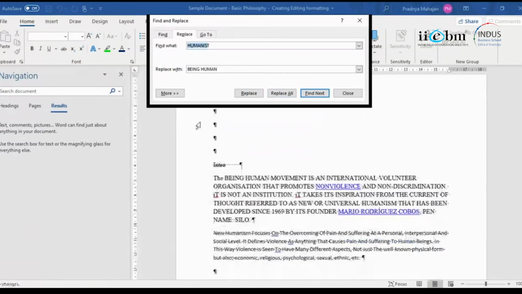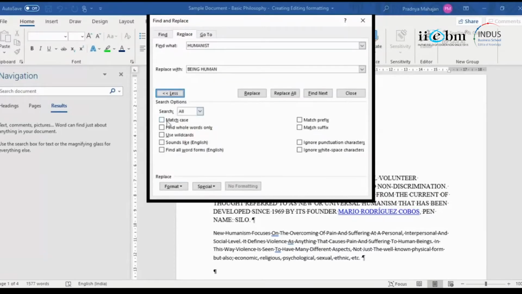Okay. So now what I will do is, again I will do this find, but I will check more options. So should I match the case? Okay. So now I've already replaced this. That entire case has changed. The word only has changed, so I cannot find. So let's say, one minute. I find Control C, Control V, and replace it with humanist, right? So I will say now match case.